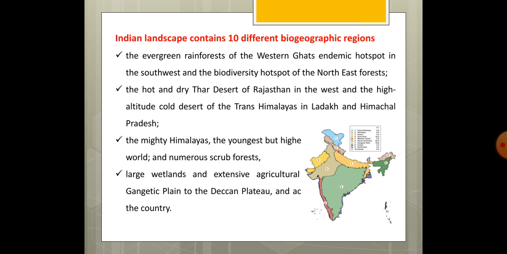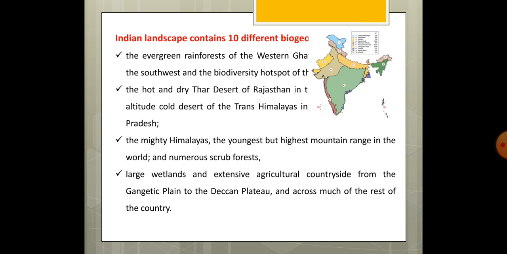This consists of large wetlands and extensive agriculture countryside that comes under the Gangetic Plain to the Deccan Plateau. You can see the green portion in this, which is the Deccan Plateau. So the area number 7 and number 6, that is the Deccan Plateau and the Gangetic Plains, contain extensive agriculture countryside.